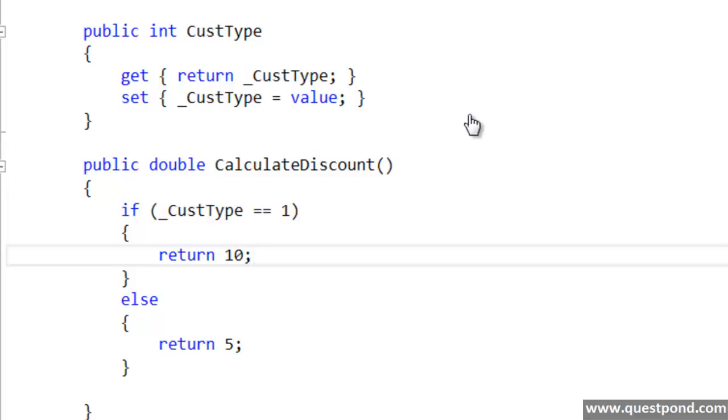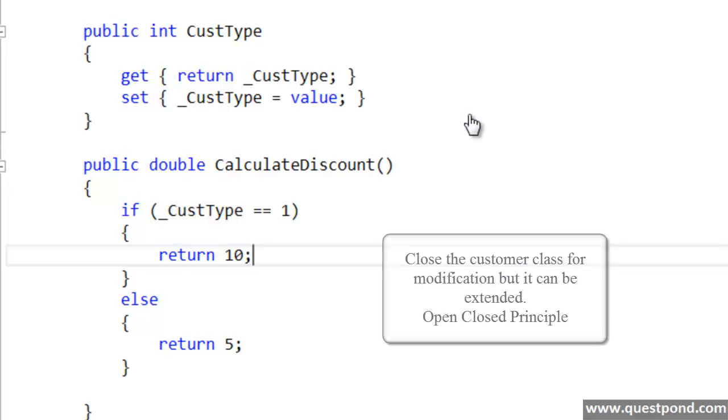Now, if you try to visualize this differently, what we are trying to say here is: close this customer class for modification. Do not allow any kind of modification on this customer class, but keep the customer class open for extension. OCP, the Open Closed Principle: close the class for modification, but keep the class open for extension.